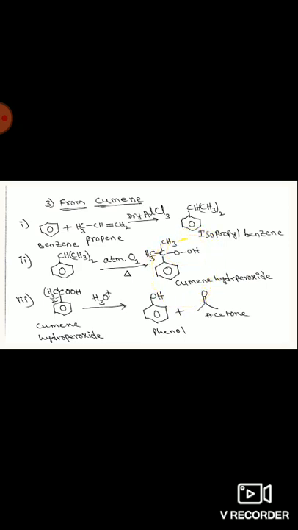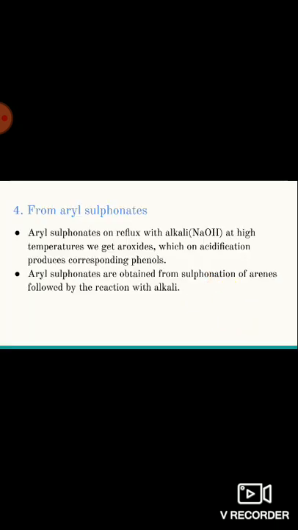It has a hydroperoxide group, the O-O bond is the peroxide bond. So cumene hydroperoxide. This cumene hydroperoxide undergoes hydrolysis through some rearrangement process to form the corresponding phenol and acetone as byproduct.